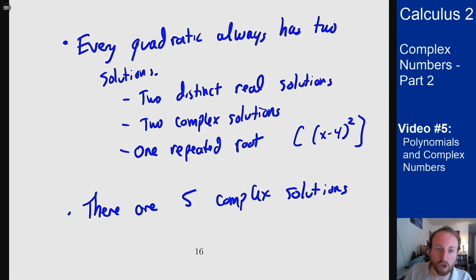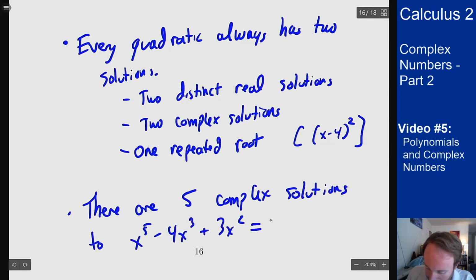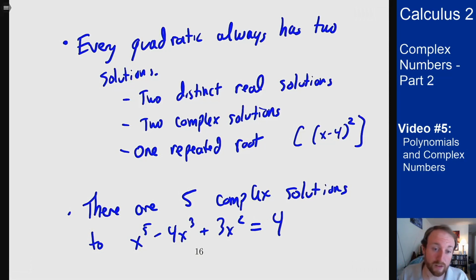So the quadratics, or 5 solutions here, to the equation x to the 5th minus 4x cubed plus 3x squared equals 4. With the 4 over to the other side, I have a polynomial equaling 0. There are going to be 5 solutions to that because this is a 5th degree polynomial.